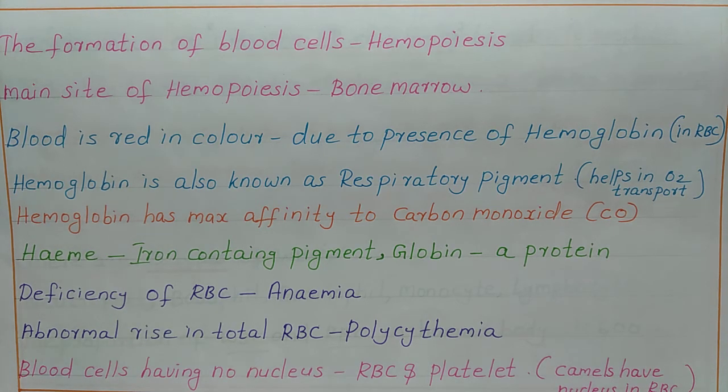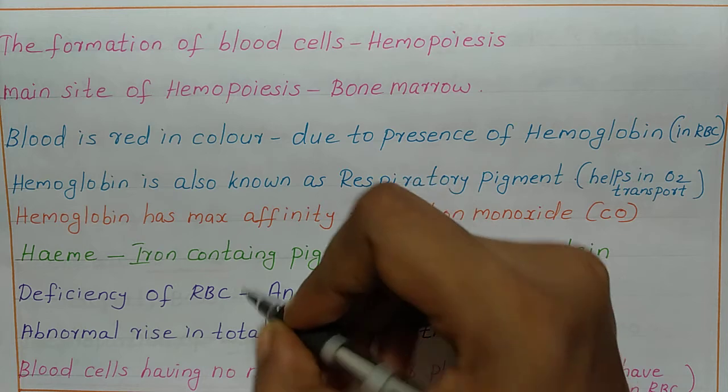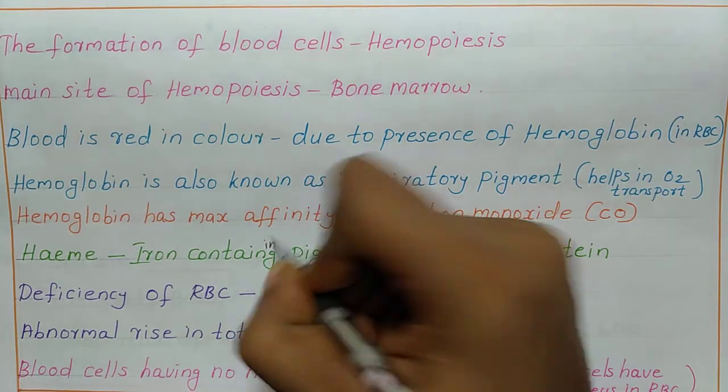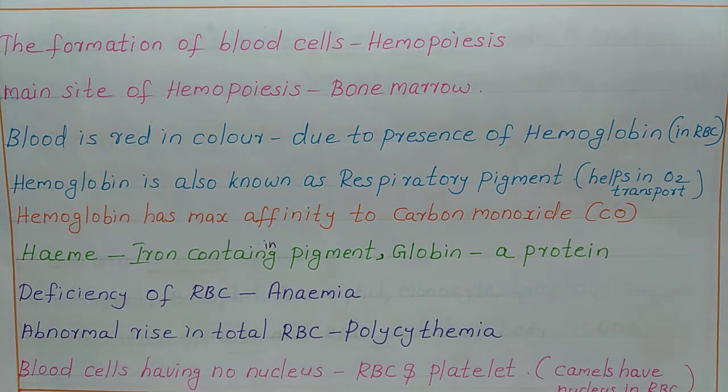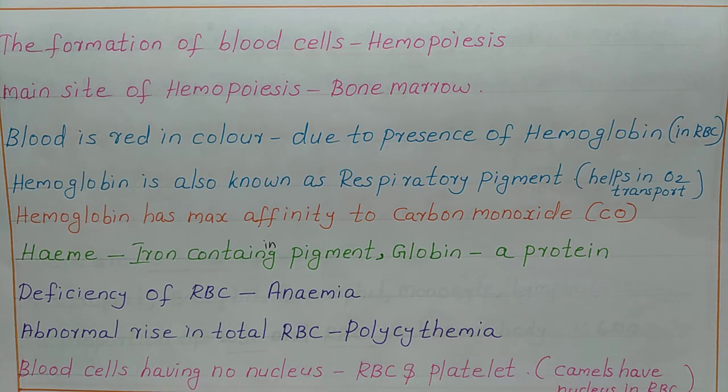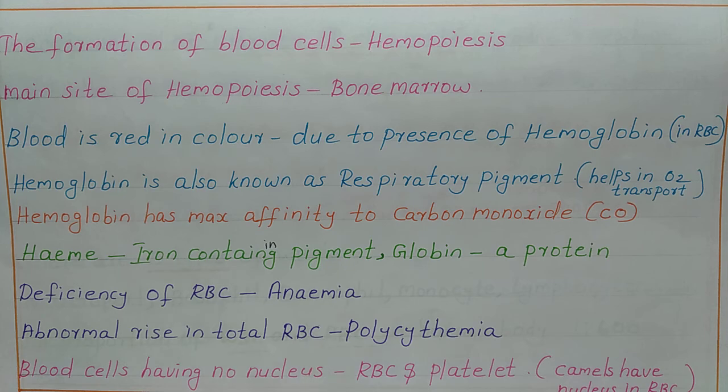Next is heme. Heme is an iron containing pigment, and globin is a protein. So hemoglobin has two parts. One is heme and the other one is globin. And heme is the iron containing part and it is a pigment, and globin is a protein.